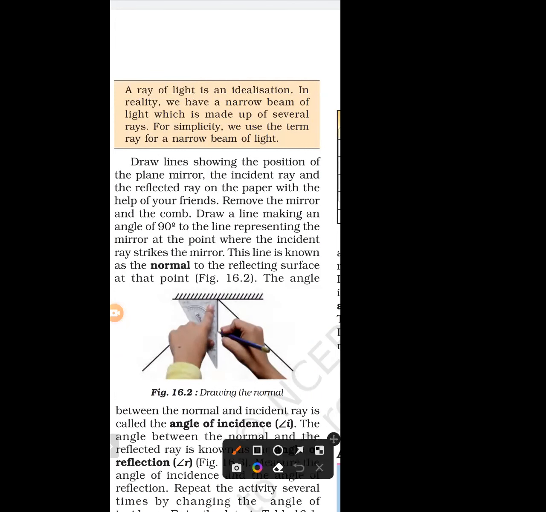And which is the angle of incidence and which angle is the angle of reflection. So I'm drawing a mirror, and this back surface is called the polished surface.